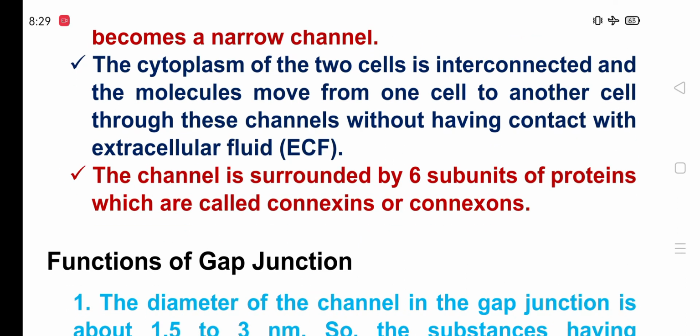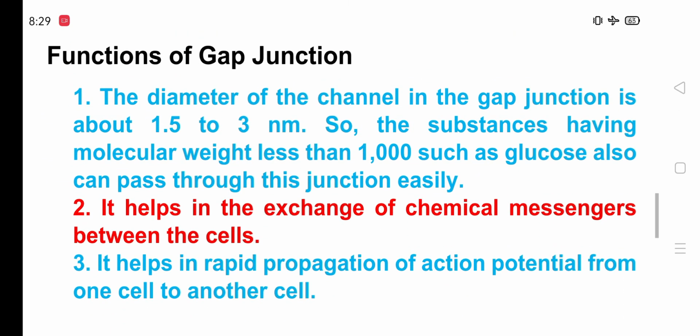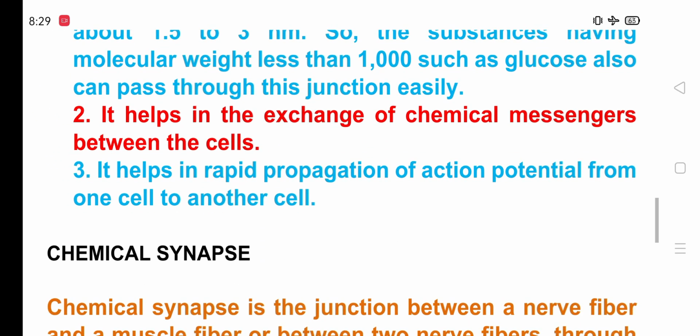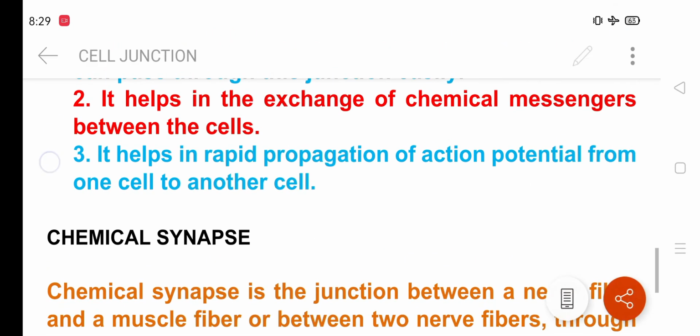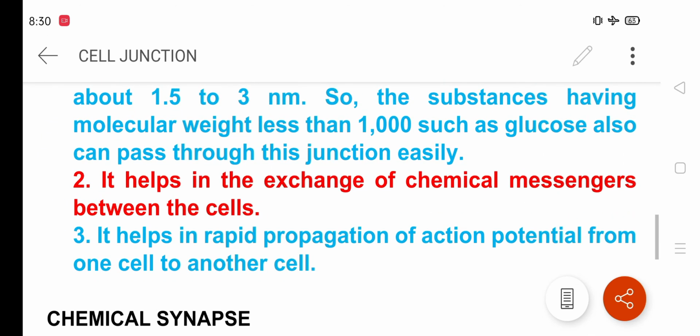This channel is surrounded by six subunits of proteins called connexins, forming connexons. Function of gap junction: the diameter of the channels is about 1.5 to 3 nanometers. So substances having molecular weight less than 1000, such as glucose, can pass through this junction easily. It helps in the exchange of chemical messengers between the cells, and it helps the rapid propagation of action potential from one cell to another.